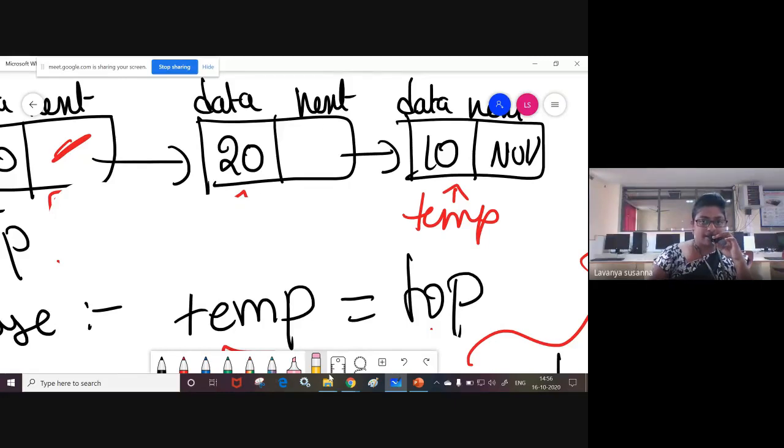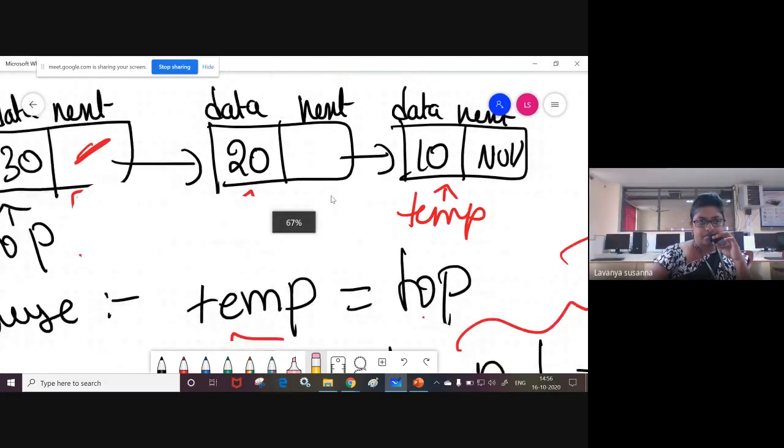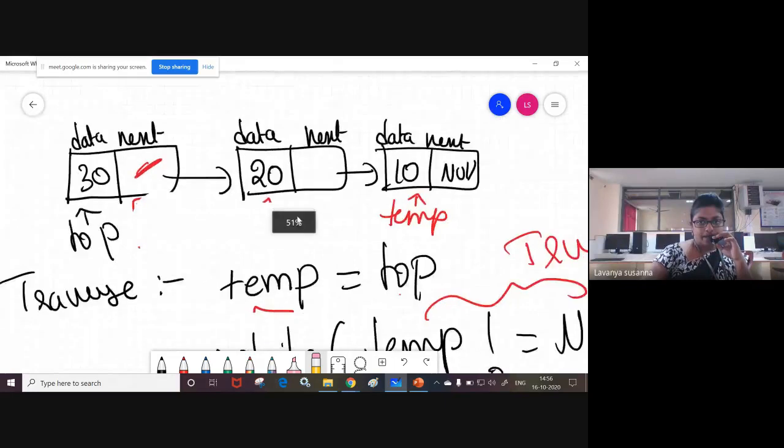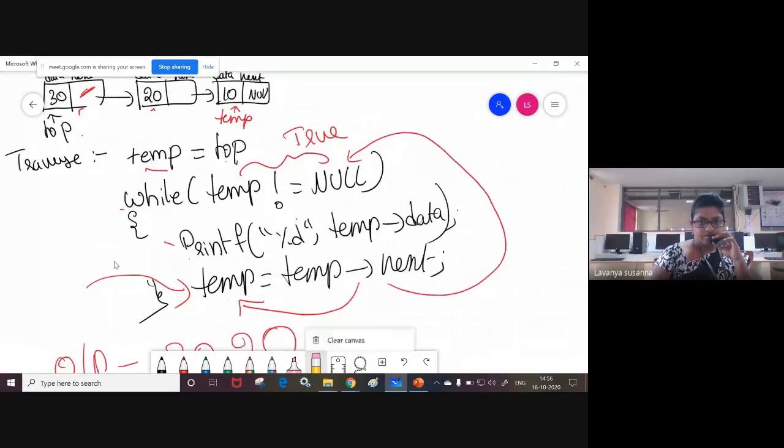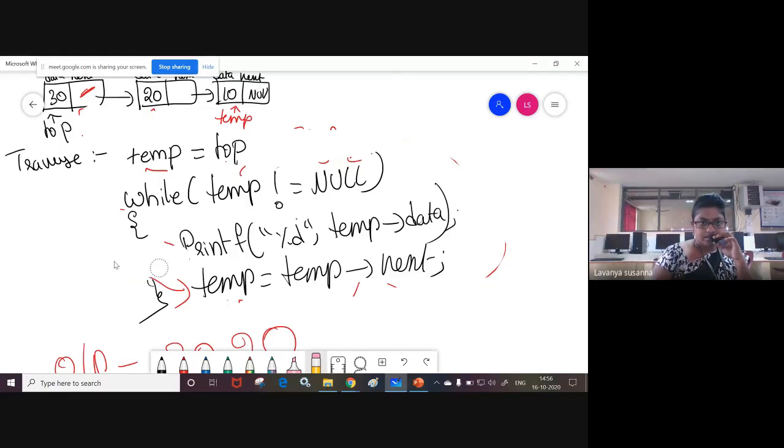I hope you are understanding, students. Now see here. This one is completed. See, this statement is completed. Execution of the statement temp equal to temp of next is completed. Now again control goes to the condition check.